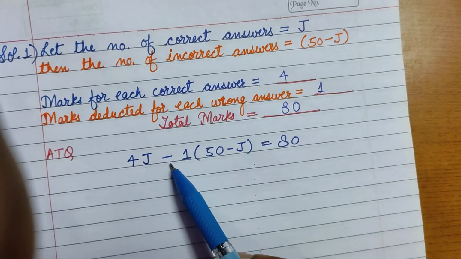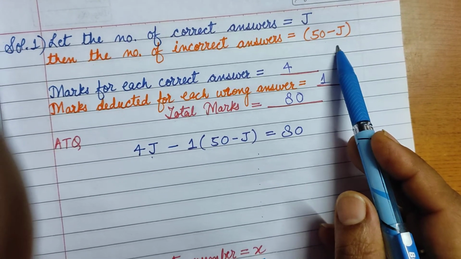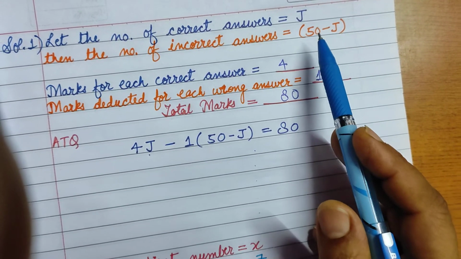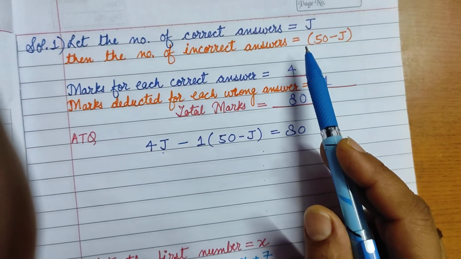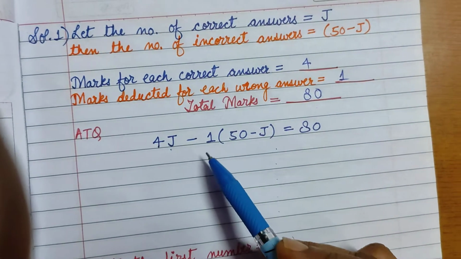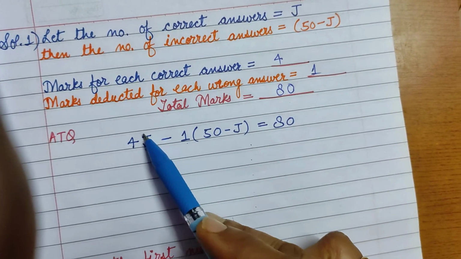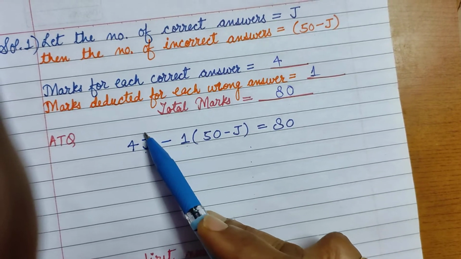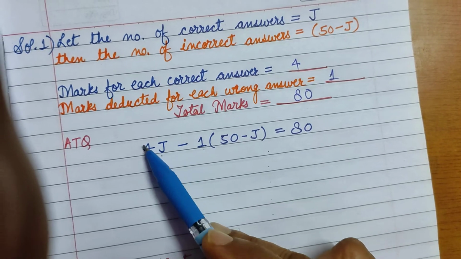And 50 minus j is the number of incorrect answers. And 1 mark is deducted, means subtracted. 1 mark will be deducted, so we are multiplying it by -1. This is the total marks she is getting just because of giving correct answers.